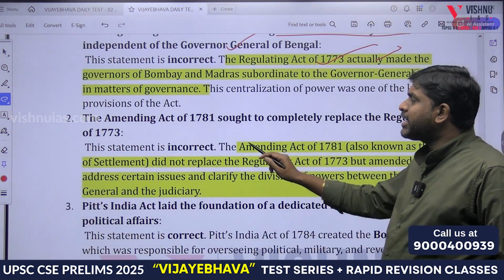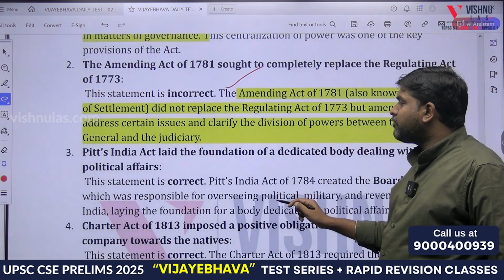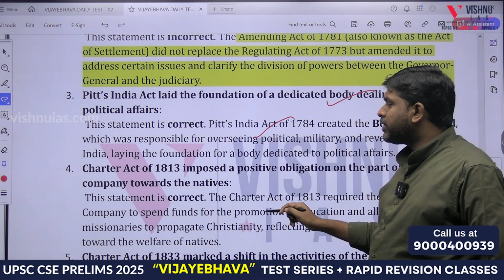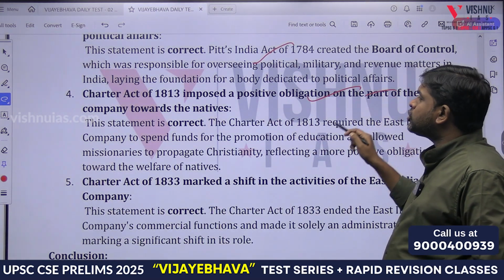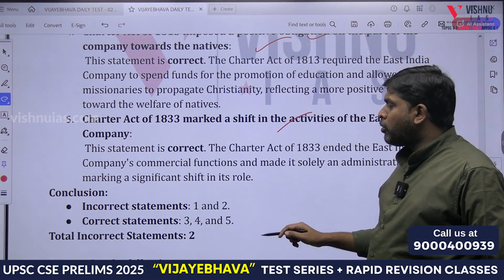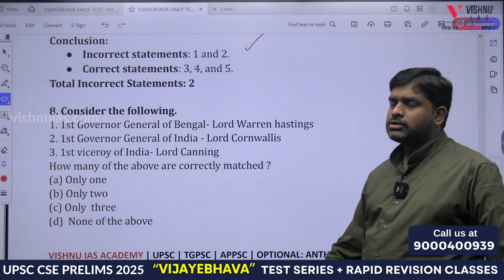Second statement, Amending Act, the name itself is wrong. Pitt's India Act laid the foundation for a dedicated body called the Board of Control. Correct statement. Imposed a positive obligation on the part of the company towards the natives. Yes. Marked a shift. Yes. So how many are incorrect? 1 and 2.